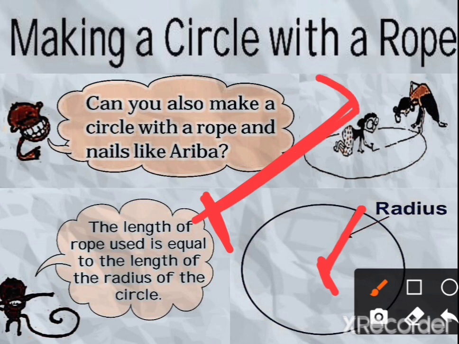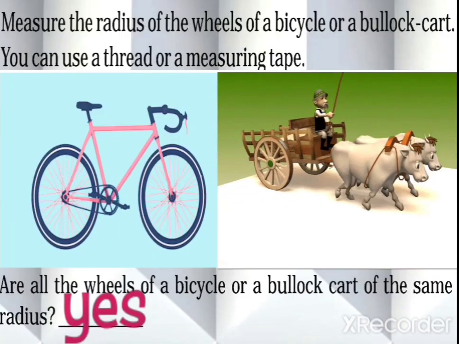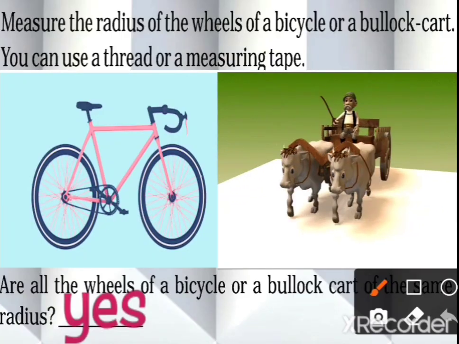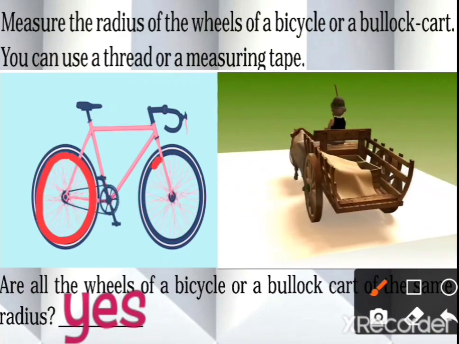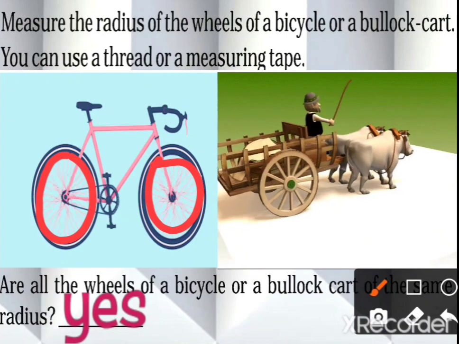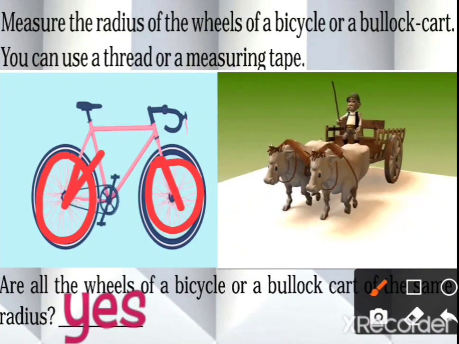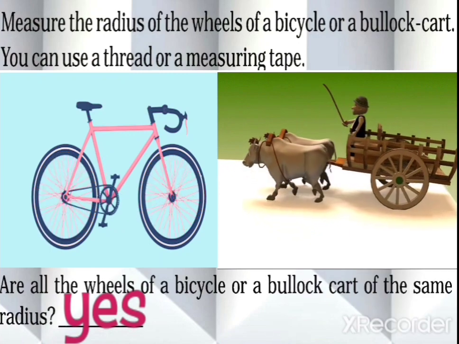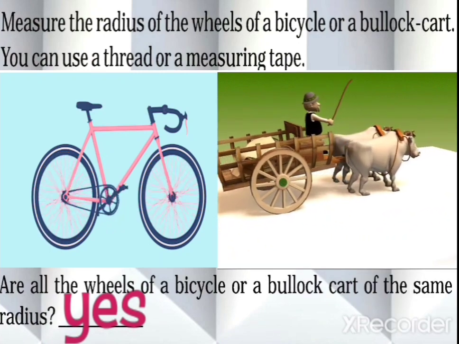See how you can draw the perfect circle of a bicycle or a bullock cart. You can use thread or measuring tape. You have to measure the wheels of the bicycle, the radius. Are all the wheels of a bicycle or a bullock cart of the same radius?